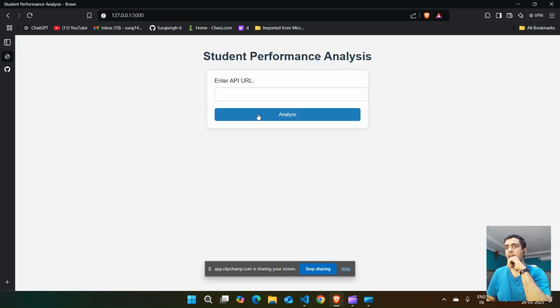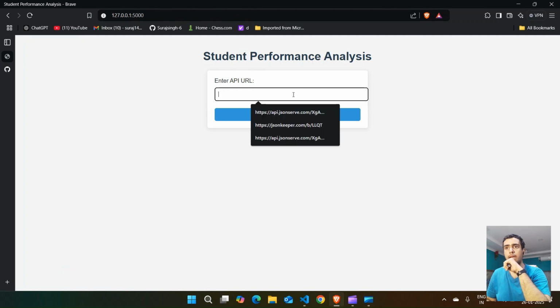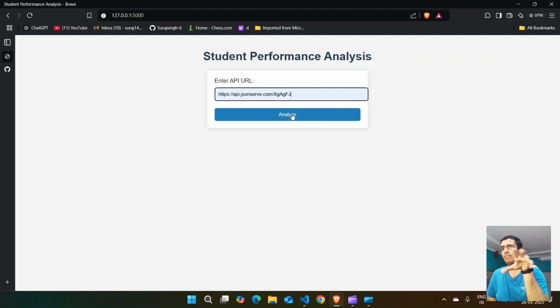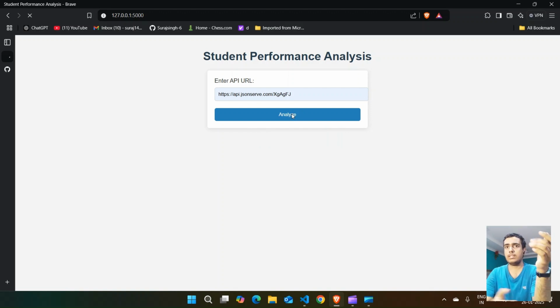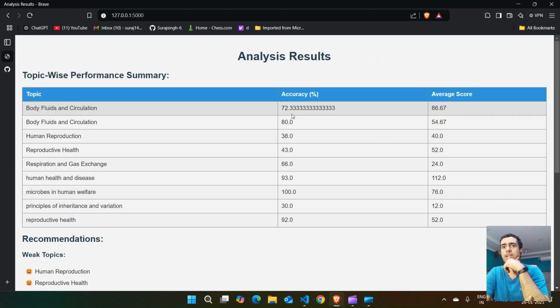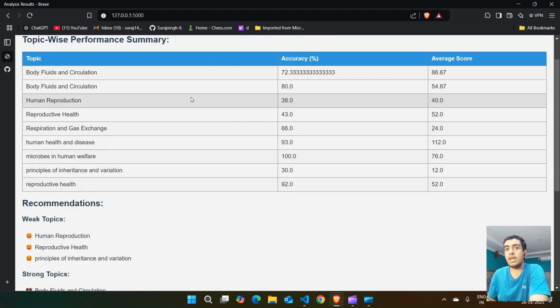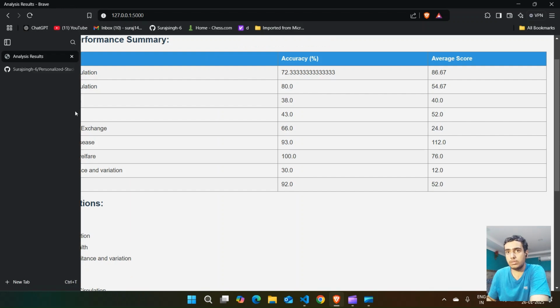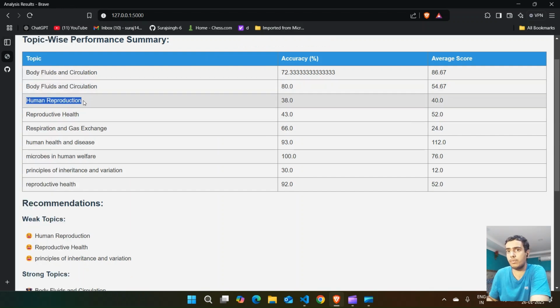This is the website. Here, let me enter a URL which contains the JSON data of the user and user quiz data. After entering the URL, I will analyze the data, and after a few seconds I get the analysis of the whole JSON file. I get a topic-wise performance summary, in which I exactly know which topics I have more accuracy and more score in, and how many topics need improvement.